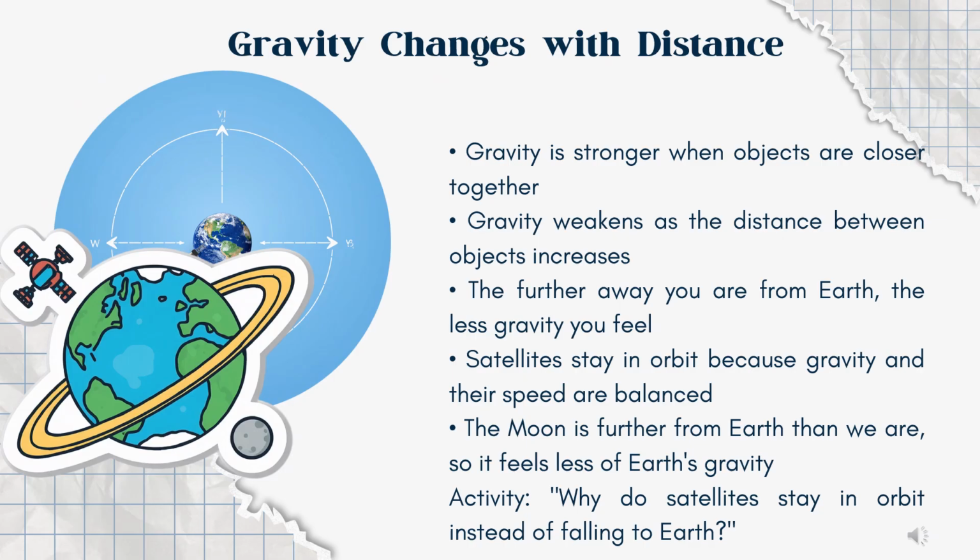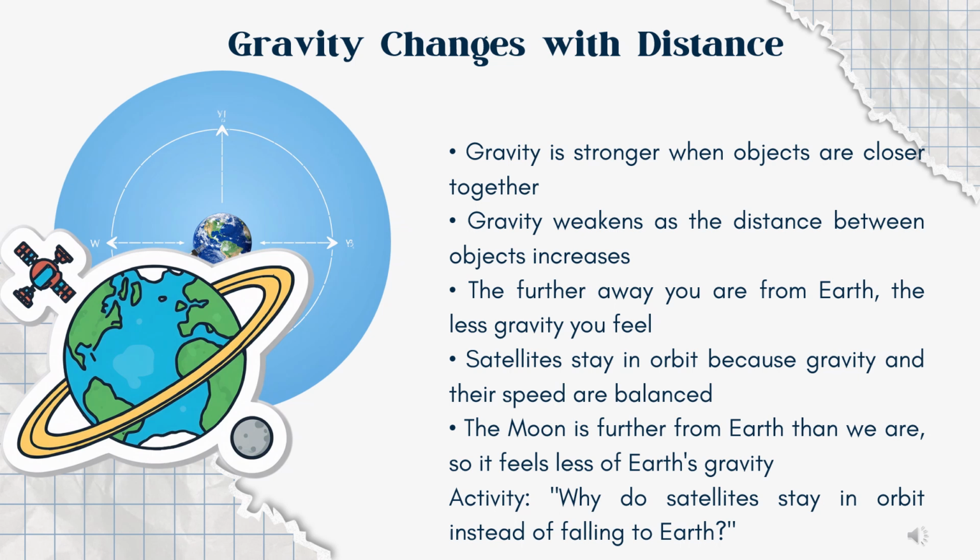Gravity becomes weaker as objects move further apart. The closer two objects are, the stronger the gravitational pull between them. That's why Earth's gravity is strongest near the ground where we live. As astronauts travel further away from Earth, Earth's gravitational pull becomes weaker. Satellites continue orbiting Earth because gravity still reaches them, even though they're high above the surface.